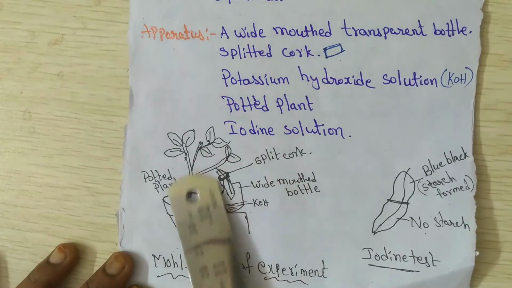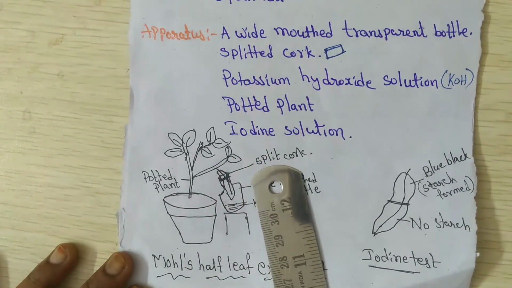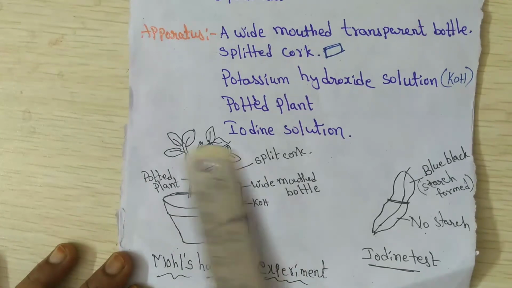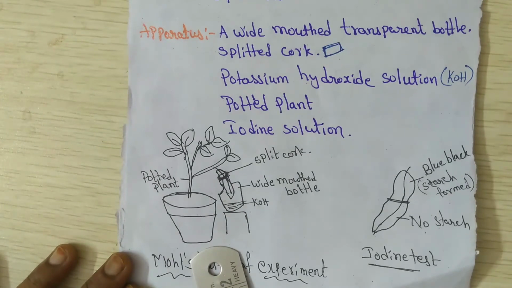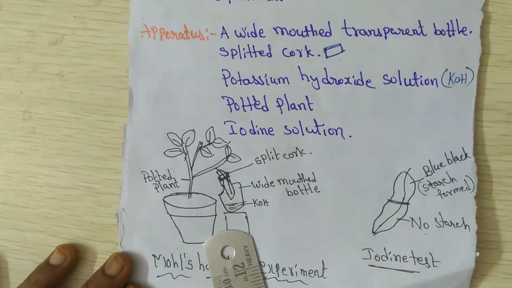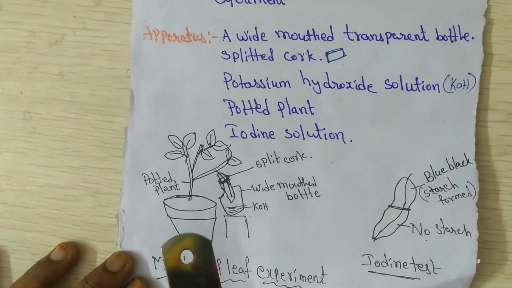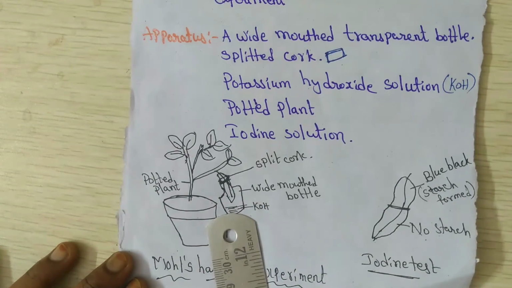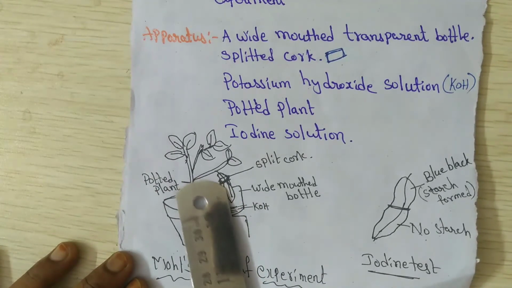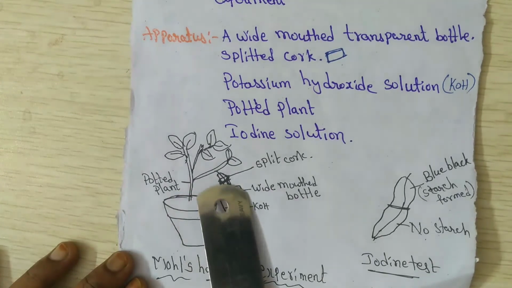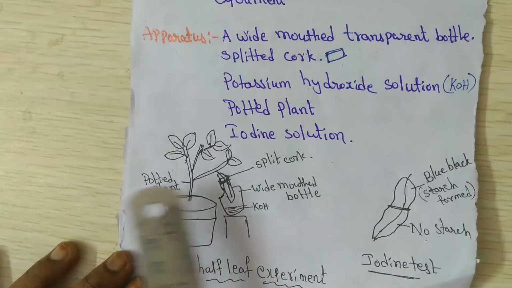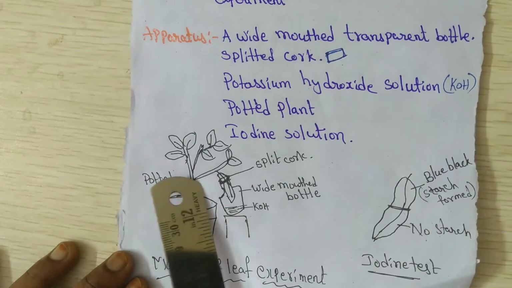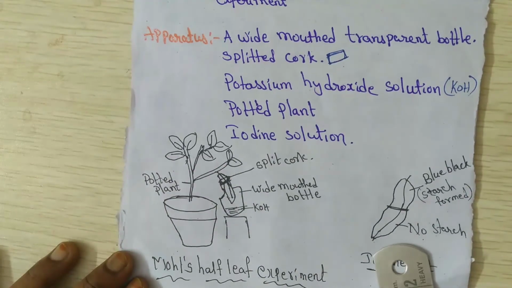Then we have to close this bottle using a split cork. Then we keep this potted plant in the presence of sunlight. After 3 or 4 hours, we can bring it back into the class. Then carefully remove the bottle, so that the leaf comes out. Then we cut the leaf which we kept in this bottle and go with the iodine test.